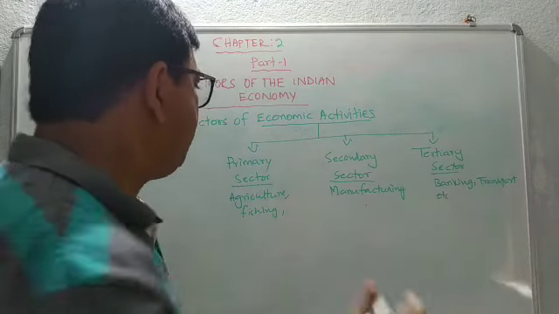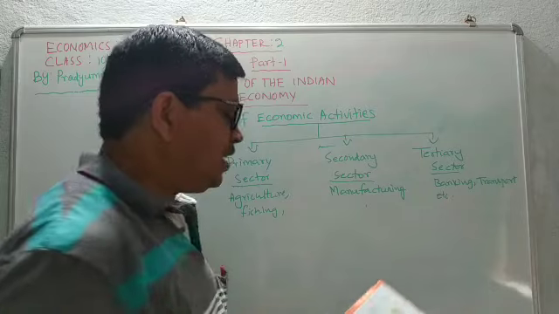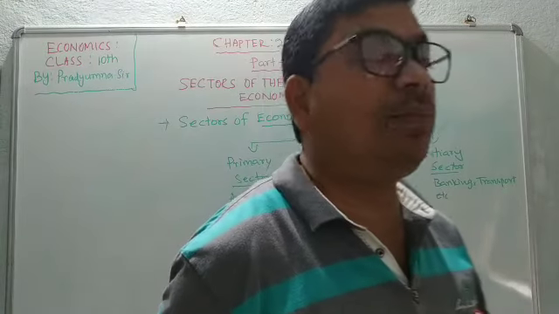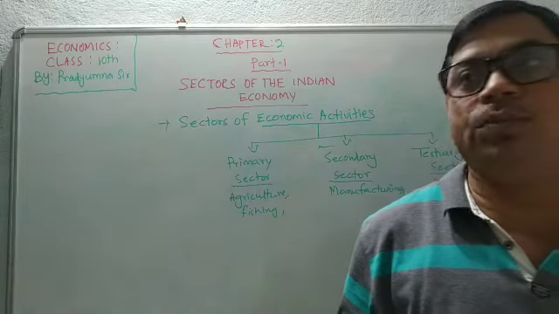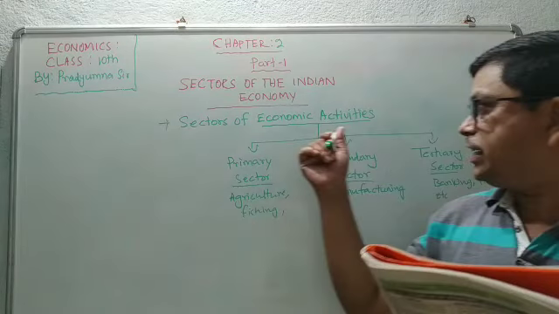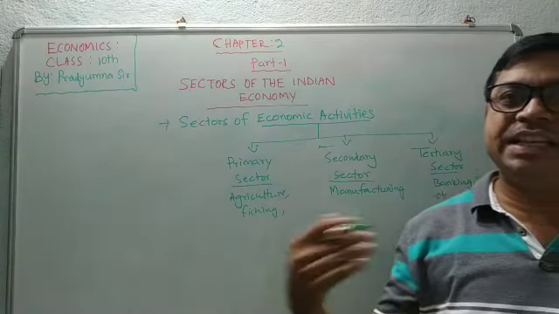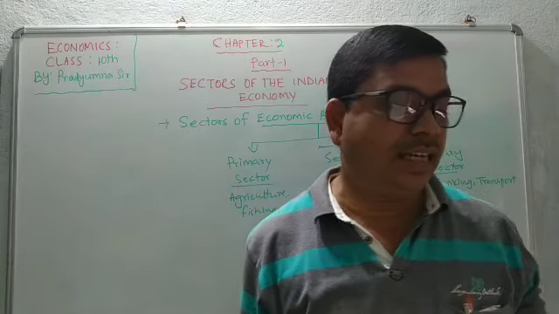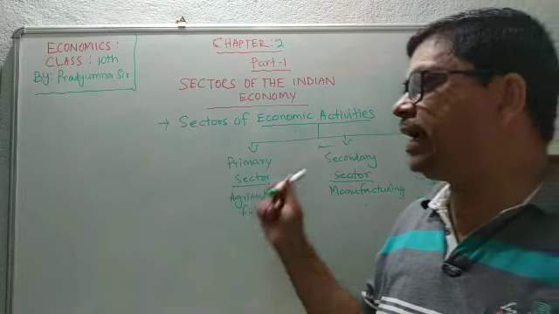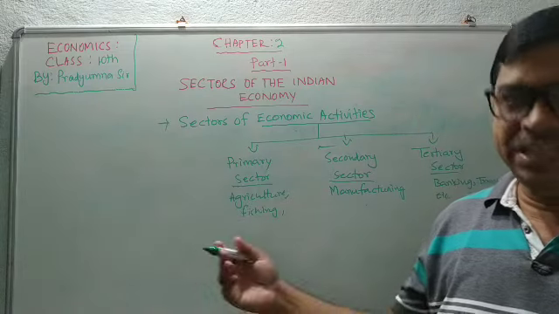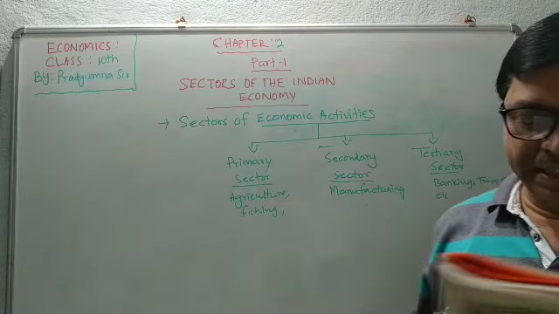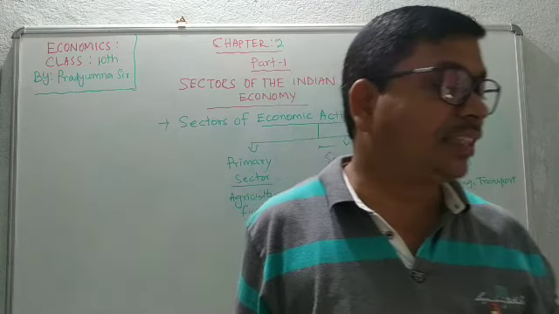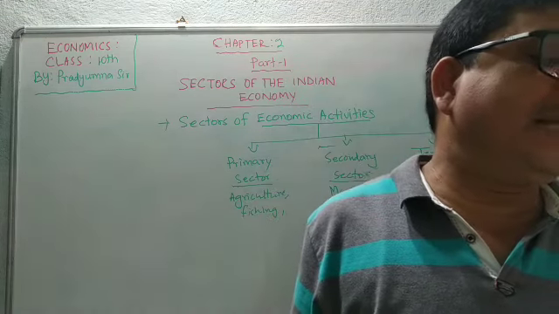Then the secondary sector covers all the activities in which natural products are changed into other forms. When natural products are changed to other forms, like from wheat we get wheat flour or biscuits, this is known as manufacturing activity that we associate with industrial activity.